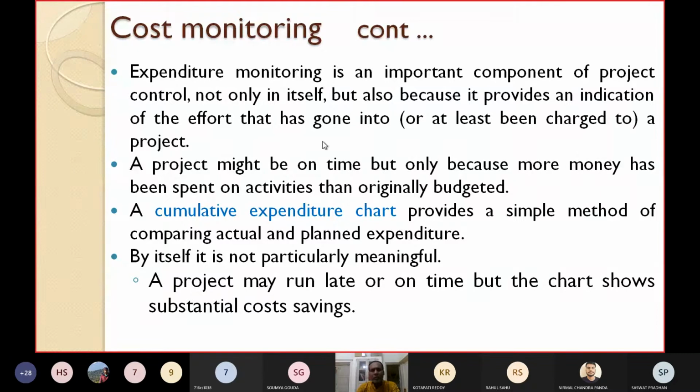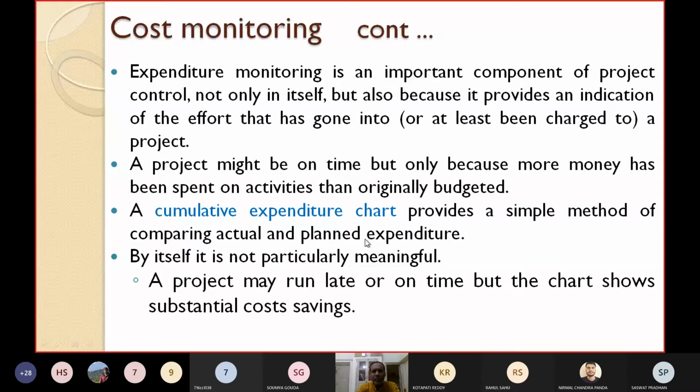The expenditure chart provides a simple method of comparing the actual as well as the planned expenditure, but by itself, if you simply draw the cumulative expenditure chart, it is not particularly meaningful. I will show how it will be helpful to you. A project may run late or be completed within time, but this chart shows the substantial cost savings in future. Later on, how much cost you have saved can be represented by the cumulative expenditure chart.